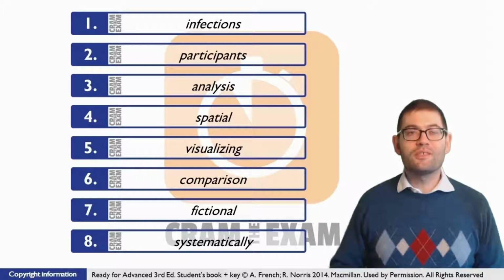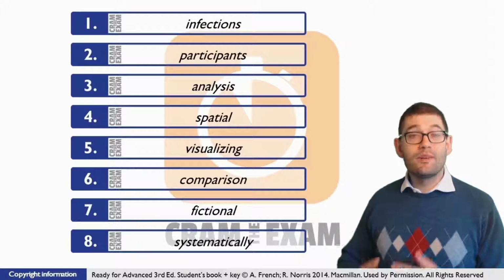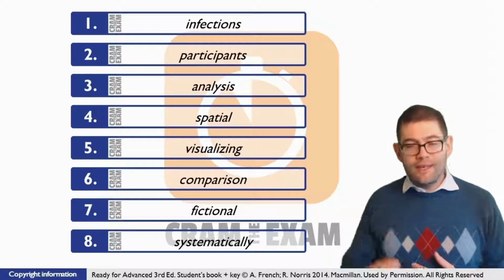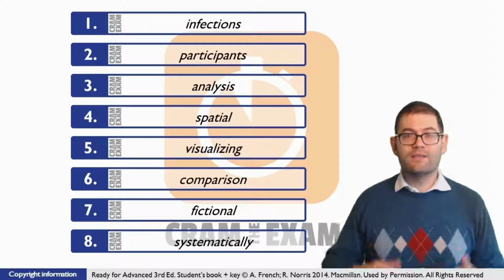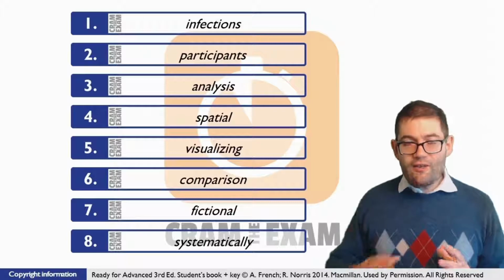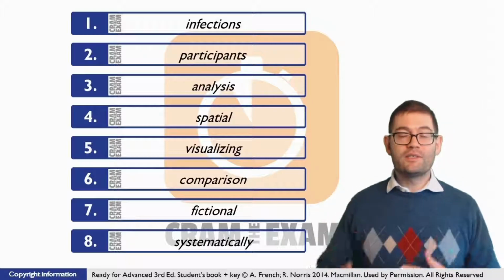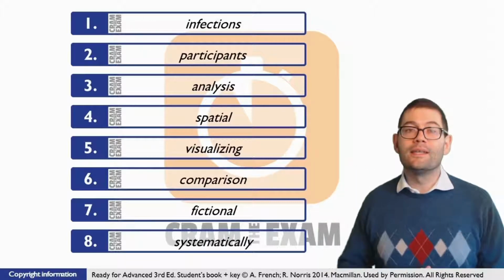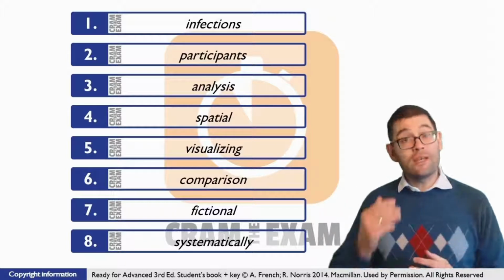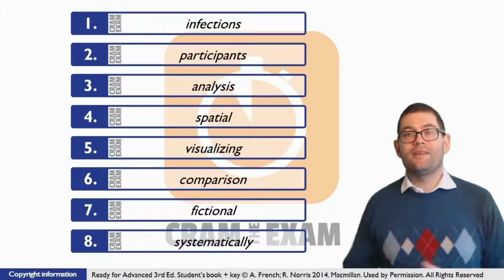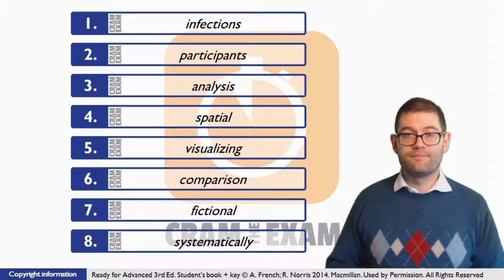For question number 2, it says the researchers asked, well, presumably they ask someone. So that gives us a clue straight away that we need a personal noun of some kind. We know from the context that this personal noun refers to the people who are actually taking part in this study or test. So that means we know it's going to be plural. So here the answer is participants.